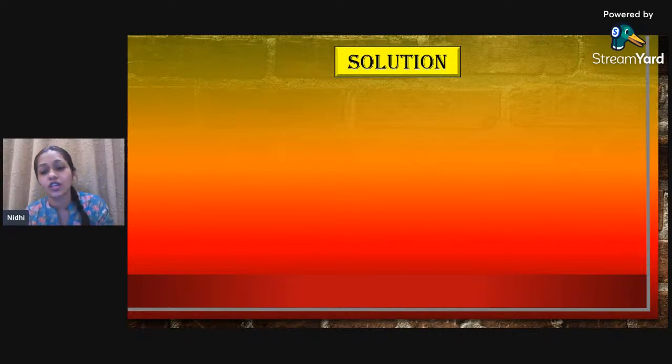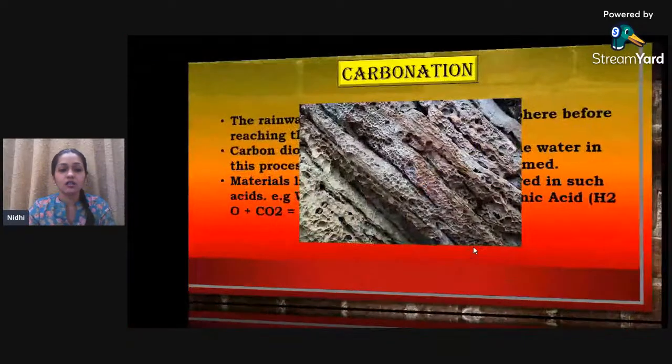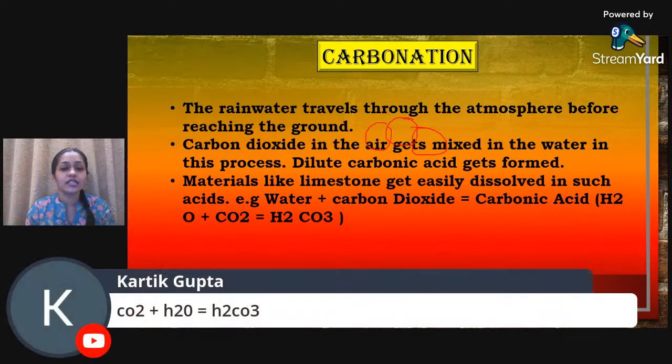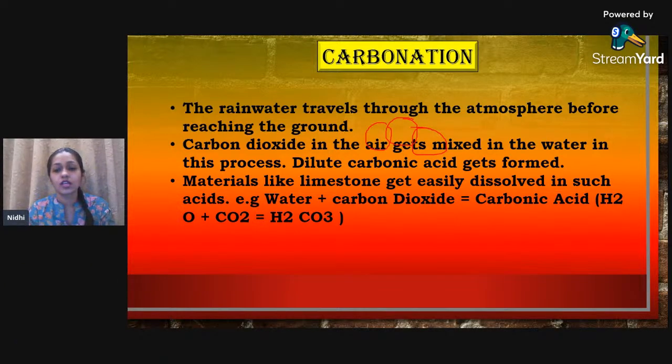Yes, H2CO3, Karthik. Very good. अगर आपको carbonation समझ आ गया हो, then write the formula of carbonic acid in the chat box over here. Yes, yes, these holes are nothing but the pores in it. Okay, everyone, the one who have understood it can write the carbonic acid ka formula. What is the formula of carbonic acid? Karthik, I've already mentioned it. Yes, Karthik, it is nothing but H2O plus CO2 gives you H2CO3. All right, let's move ahead with it.